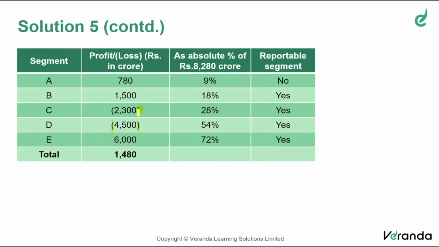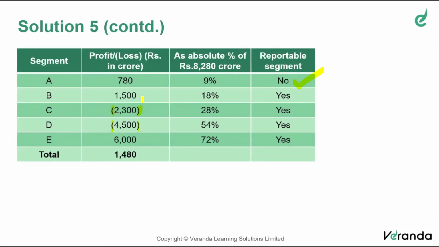Signs will not be considered. Denominator is 8,280. Numerator is 780. So 780 by 8,280 is approximately 9.42%. That means it is not 10%, so it is not a reportable segment.